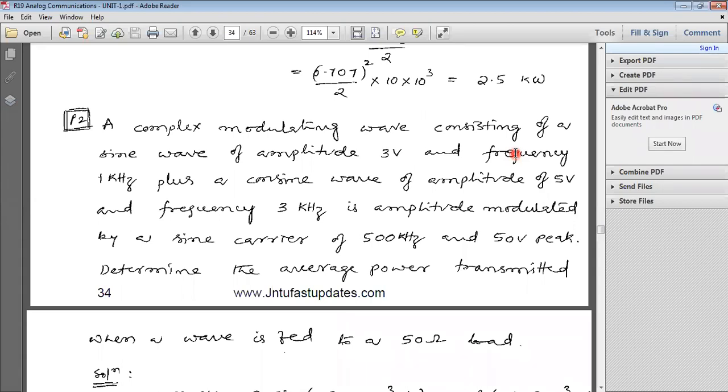Determine the average power transmitted when the wave is fed to a 50 ohms load.